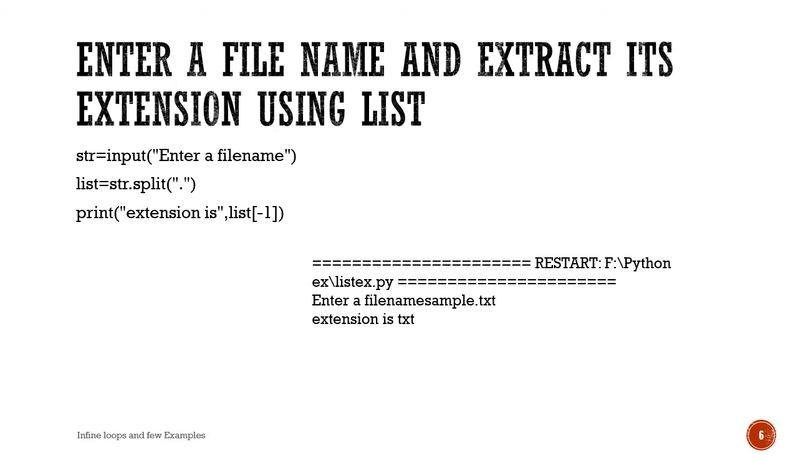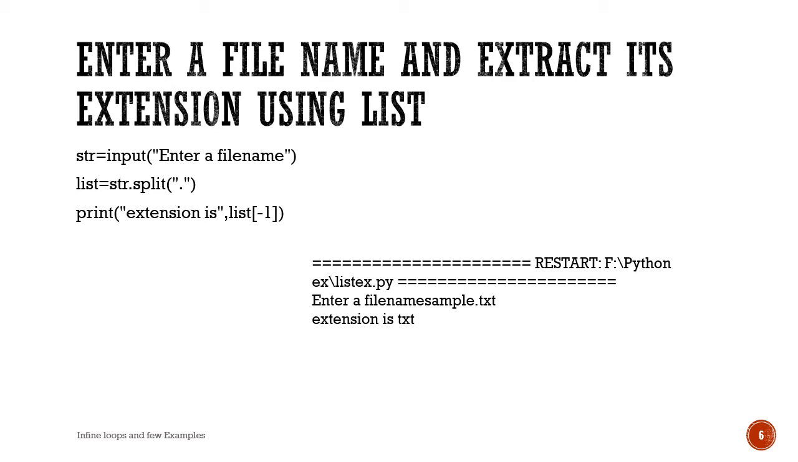See the output. I have entered the file name as sample.txt and we know the extension part is txt. So initially we are splitting sample.txt based on the delimiter dot. So we'll get two elements in the list. The first element is sample and the last element is txt. And we are asking Python to print the last element of the list. So this program we can do in Python with very few statements. That's the power of Python.